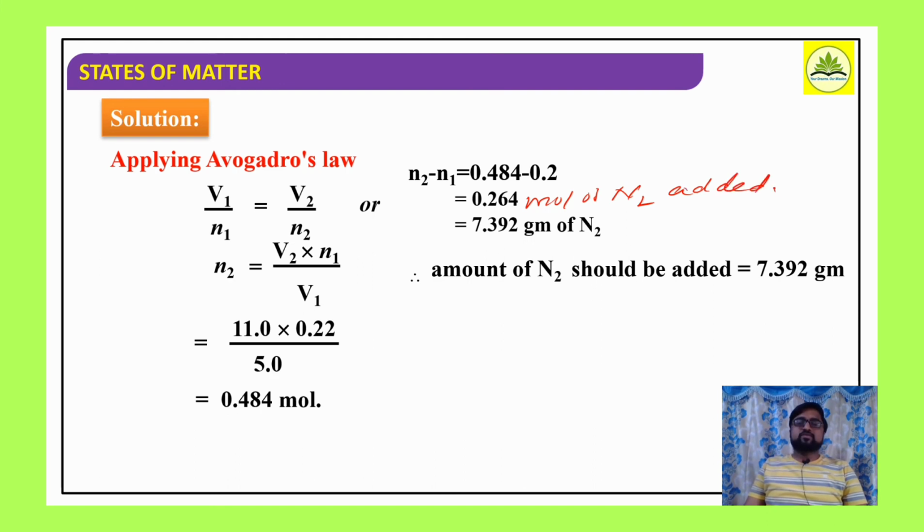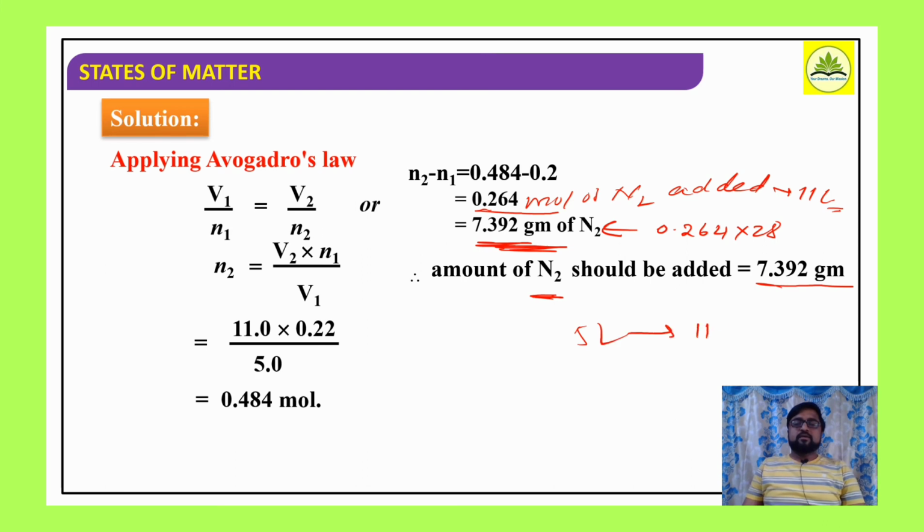So that its volume is expanded to 11 liters. 0.264 mole is nothing but how much? 0.264 into 28, in terms of weight, is 7.392 gram of nitrogen. So the amount of dinitrogen that should be added is 7.392 gram, so that its volume expands from 5 liter to 11 liters. Okay, well, I hope you got the answers.